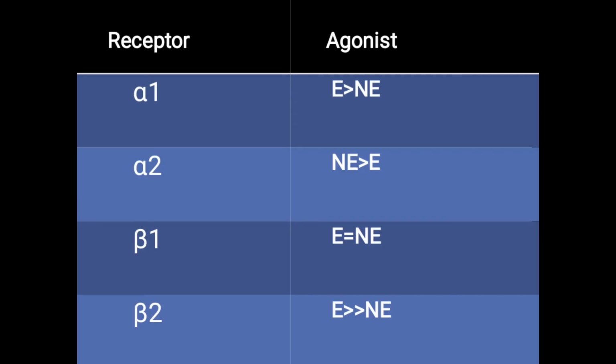Epinephrine is a very strong agonist on the beta 2 receptors when compared to norepinephrine. Epinephrine has profound effects on the alpha 1 receptor rather than norepinephrine, and when it comes to the alpha 2 receptor, it is the reverse, that is norepinephrine is a strong agonist when compared to epinephrine. On beta 1 receptors, both epinephrine and norepinephrine have the same amount of action.